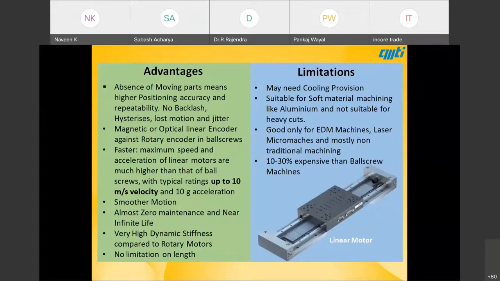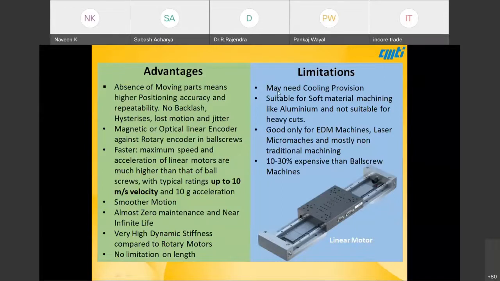Also, smoother motion because of no contact elements, and almost zero maintenance and near infinite life. No wear and tear, and very high dynamic stiffness compared to rotary motors. And there is no limitation on length. There are linear motors up to 10 meters in length. There is no such limitation.